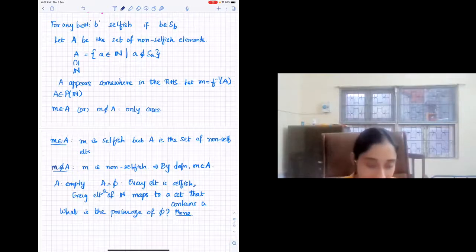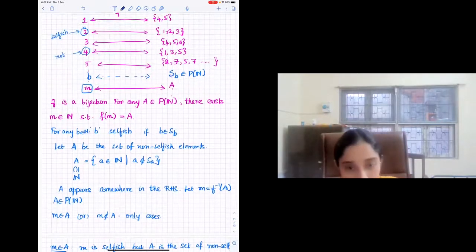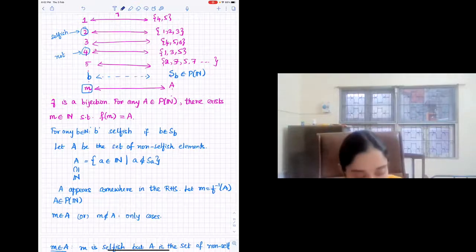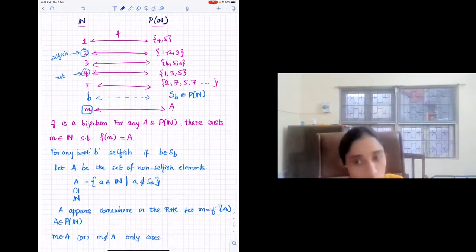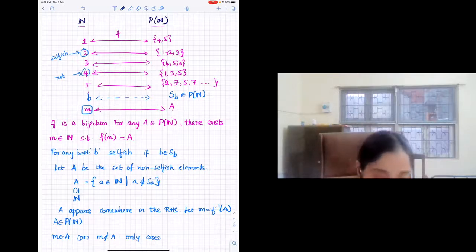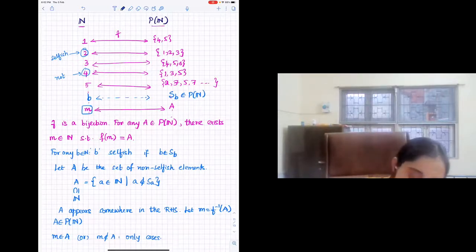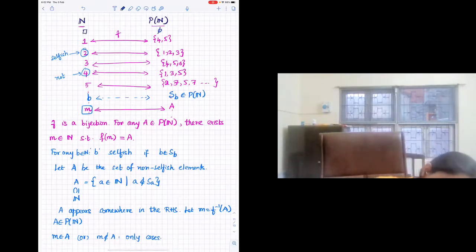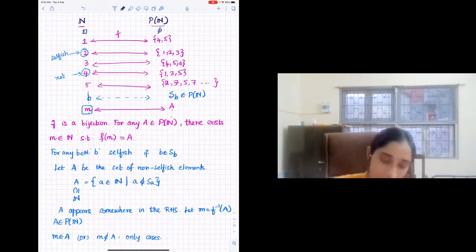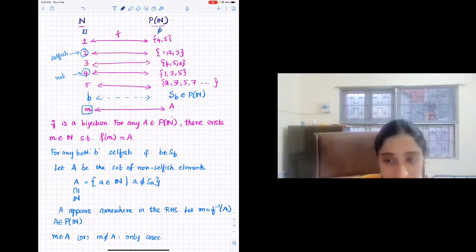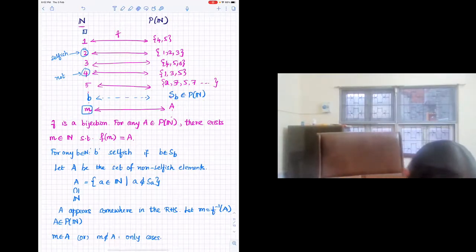So if you look at any element A on the left-hand side, it will always map to a set that contains A, right? I'm looking at the left-hand side being 1, 2, all natural numbers. So 1 always maps to a set that contains 1, 2 always maps to a set that contains 2, and so on. If that is the case, then what can we say about the empty set? It will not have a pre-image, right? Yes, because every element maps to a set that contains at least itself, and it can contain some other elements. So the empty set cannot have any pre-image.